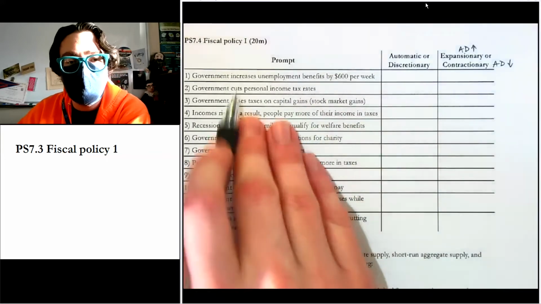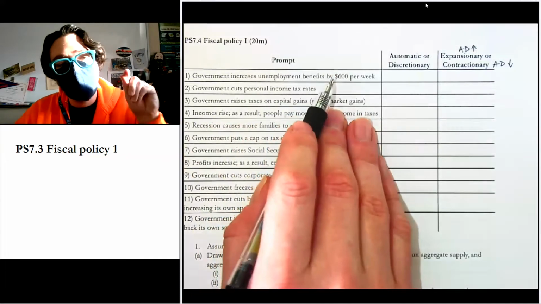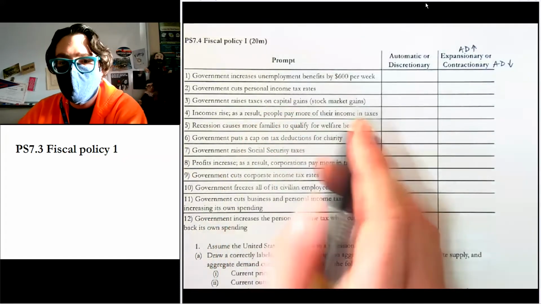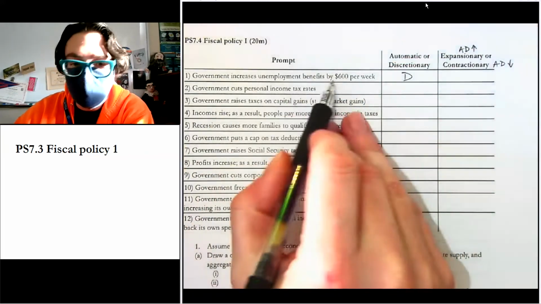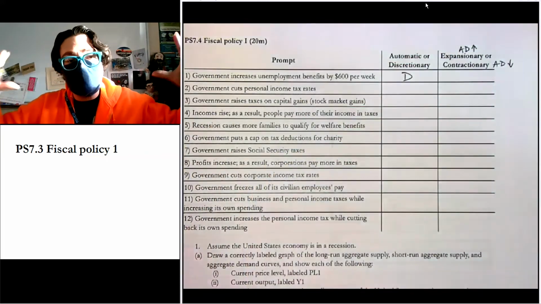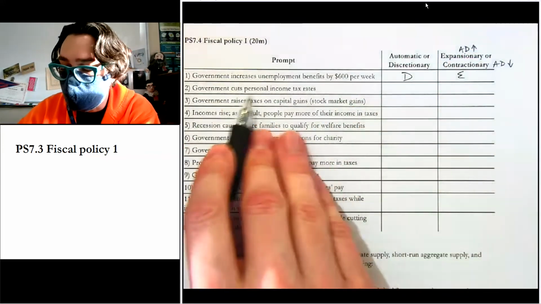So the first says government increases unemployment benefits by $600 a week. So this is a change to the pre-existing unemployment benefits. So it's going to be discretionary. And if they're increasing the benefits, right, then that's designed to increase aggregate demand. So we'd say expansionary.